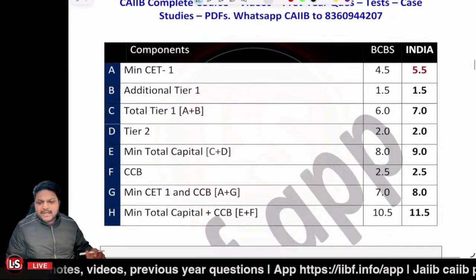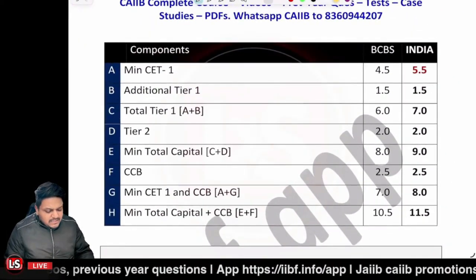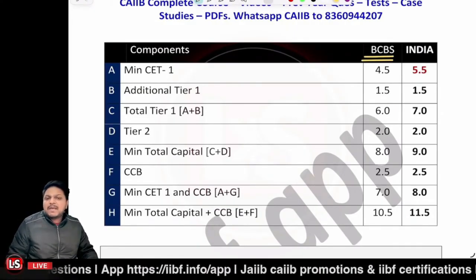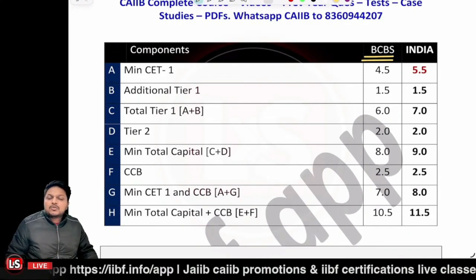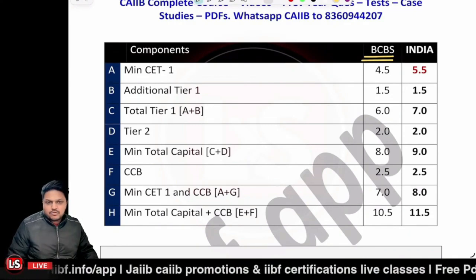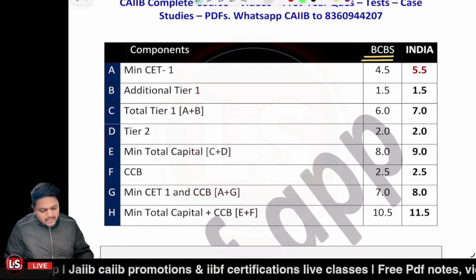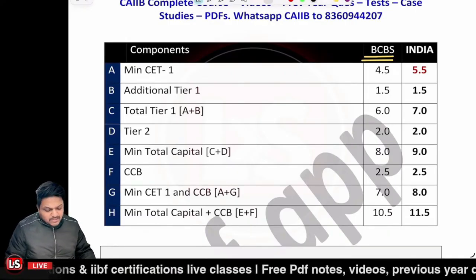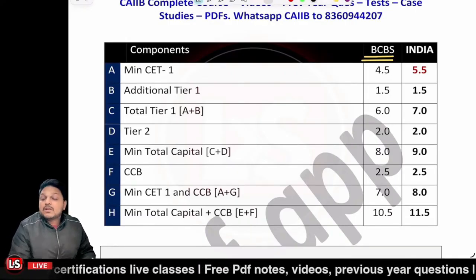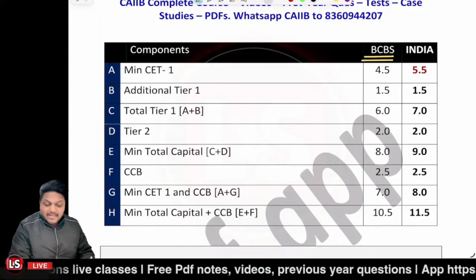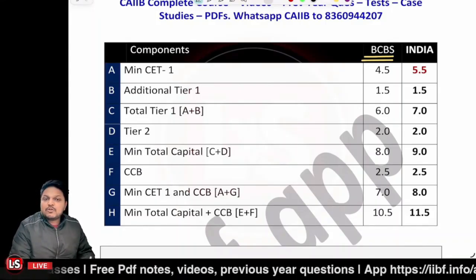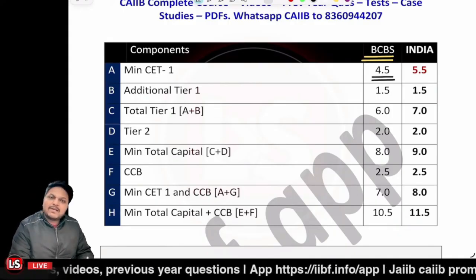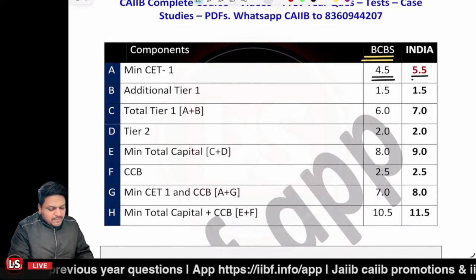So I told you already that the BCBS says that these minimum guidelines are to be maintained, but the regulators may ask their country's banks to maintain more stringent guidelines also, right? So that's also the case in India. In general, the guideline related to CET1, the minimum Common Equity Tier 1 capital to be maintained as per the BCBS, the Basel Committee on Banking Supervision, says 4.5% is to be maintained, but the Indian regulator says no, you have to maintain 5.5%.